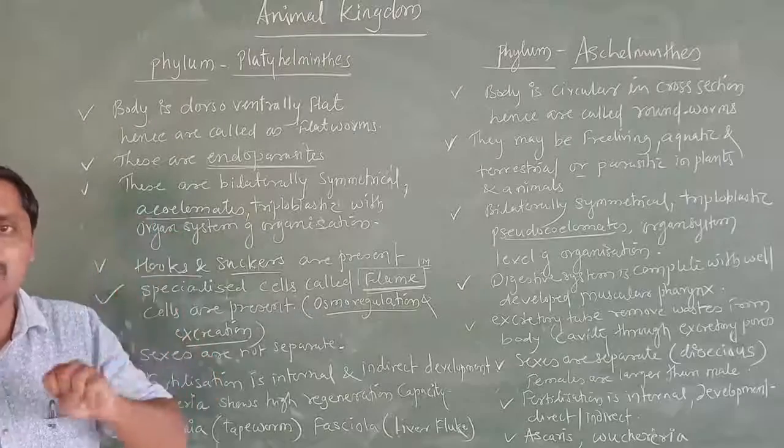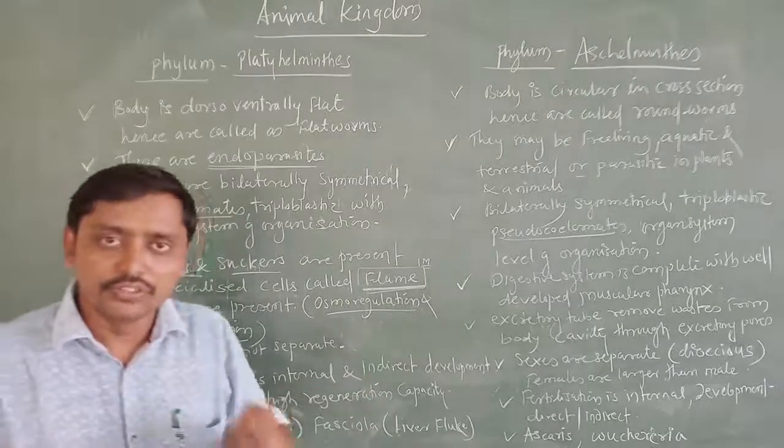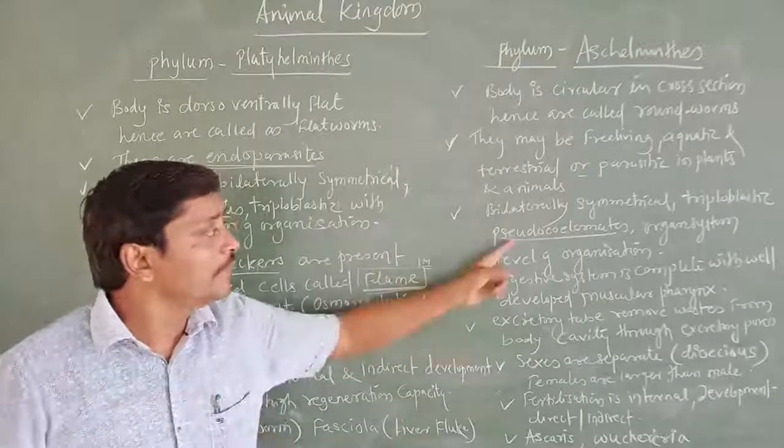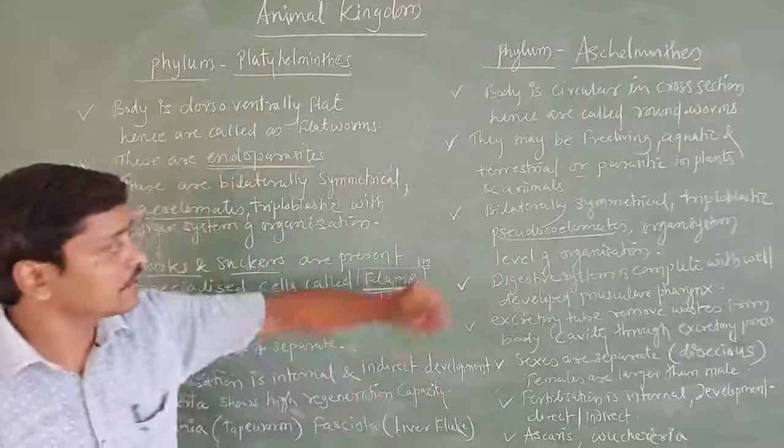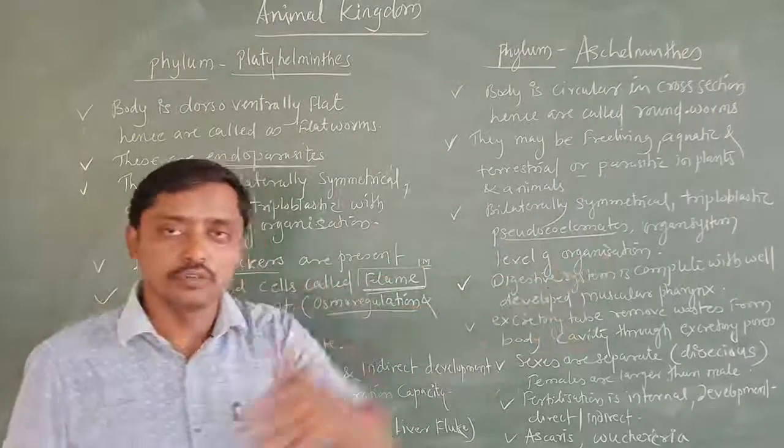In the sense they are going to scatter. There is no continuous one, they are going to scatter. So we call it a false coelom. That is what pseudocoelomates are. Go through that definition.